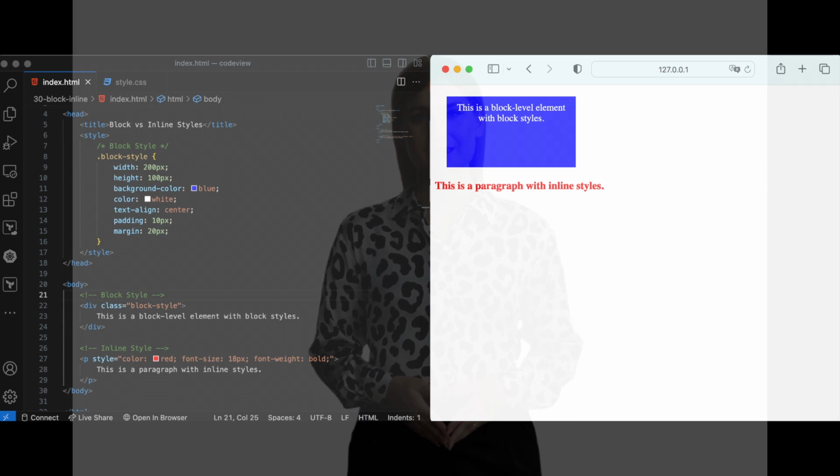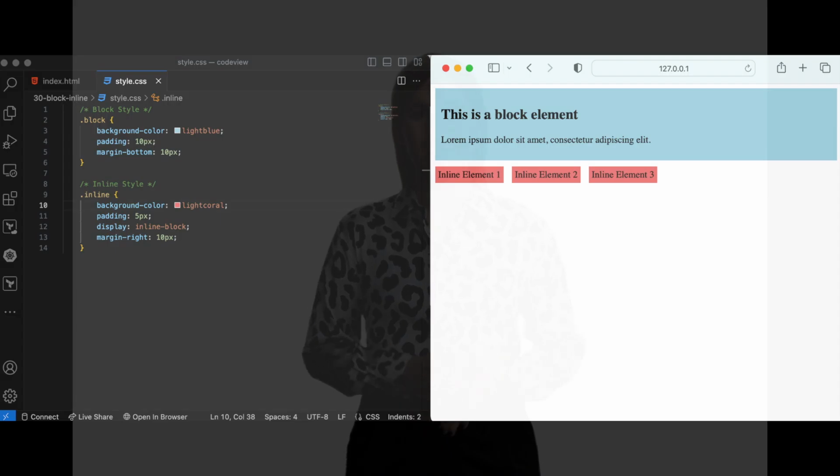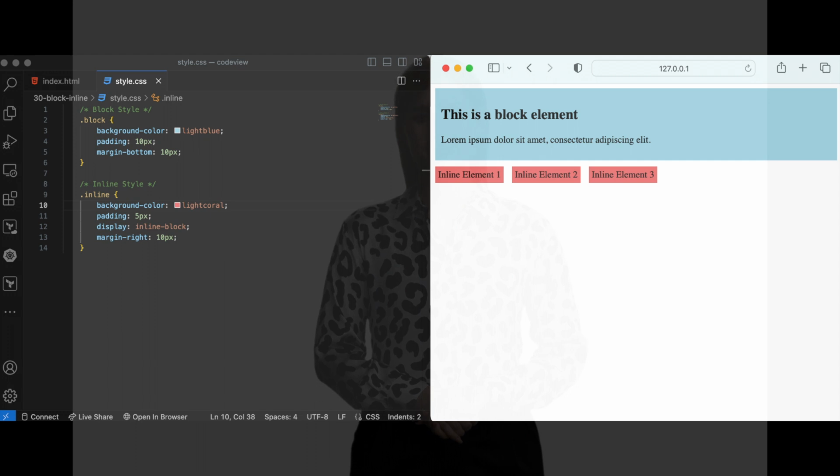Let's move on to understanding how to incorporate block and inline styles in HTML coding. By utilizing these styles, you can enhance the visual presentation of your web pages and control the layout. Block styles are mainly applied to block-level elements using CSS. This allows you to modify the appearance, such as adjusting margins, padding, borders, and background colors or images. In contrast, inline styles are used with inline elements to make specific text or content stand out by changing properties like font size, color, or emphasis.